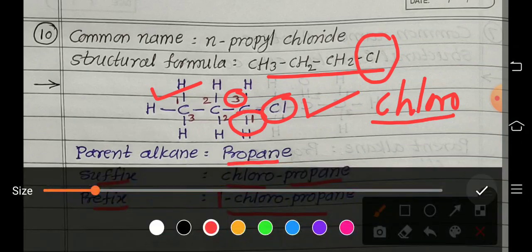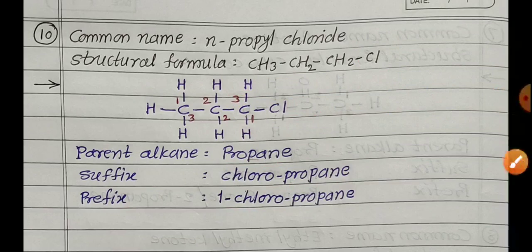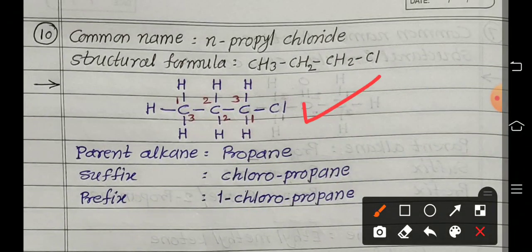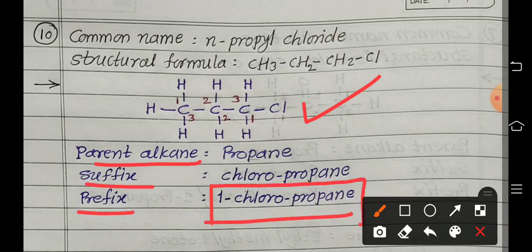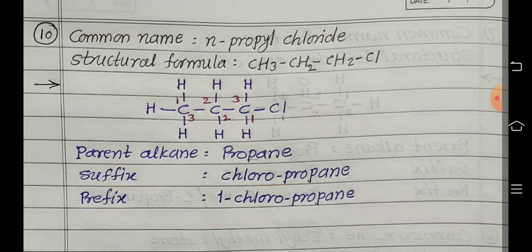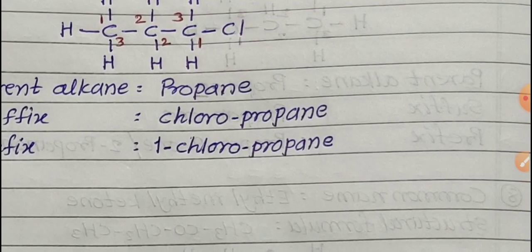So in this way we learn how to name the given structures, from common name or structural formula. After drawing the correct structure, we use these 3 steps: parent alkane, suffix and prefix. Then at the last we get the correct IUPAC name of the given structure. Clear, all of you getting? So you write this IUPAC name after finding it in that table.